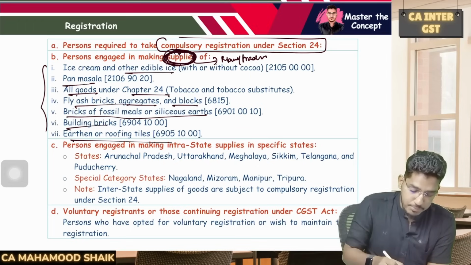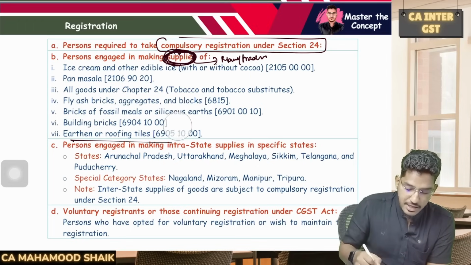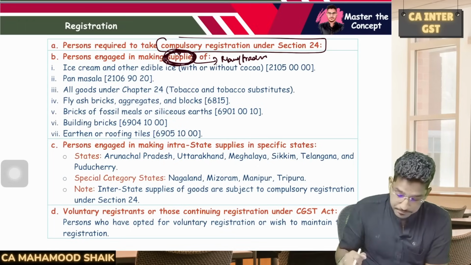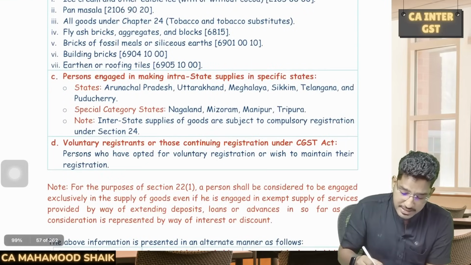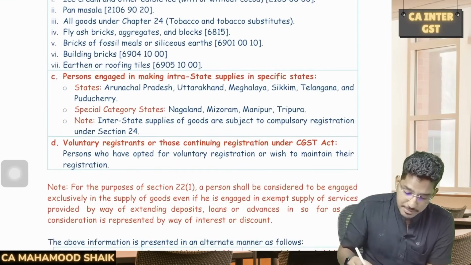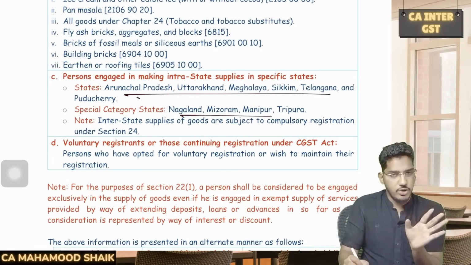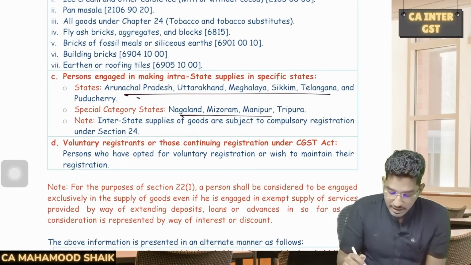So these 7 products you should not make supplies of if you want to enjoy the enhanced threshold limit of 40 lakh rupees. And also, persons engaged in making intra-state supplies. So anyhow, if you are making supply from these MMNT or UP states, then anyhow you will not become eligible for 40 lakh rupees. This we have already covered in our discussion.